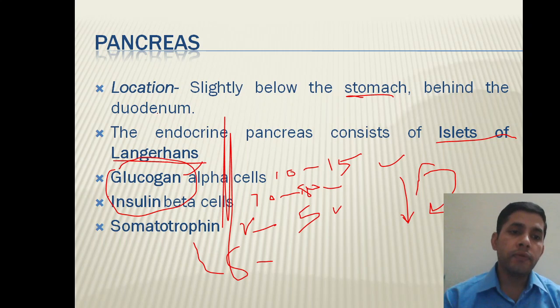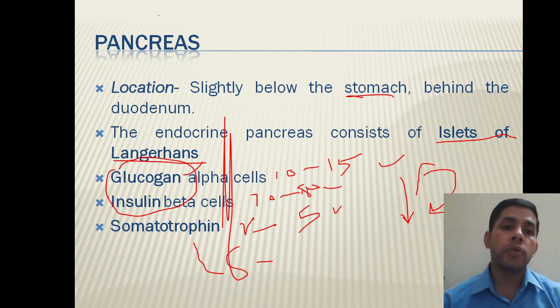Deficiency of insulin will cause a higher blood glucose level, and this disorder is known as diabetes mellitus. It is different from diabetes insipidus, which we studied in the previous video. Somatostatin functions against both glucagon and insulin.